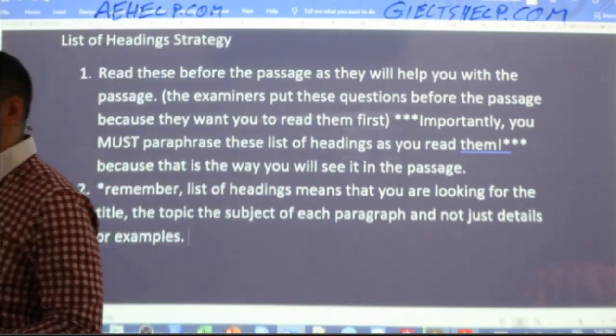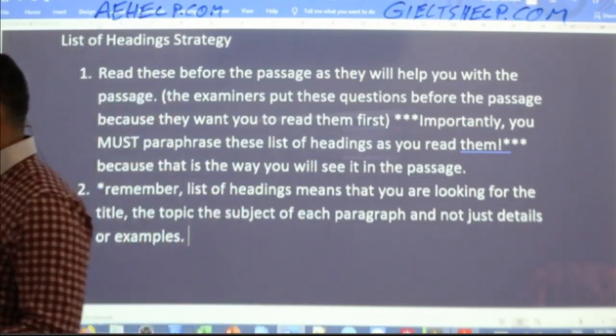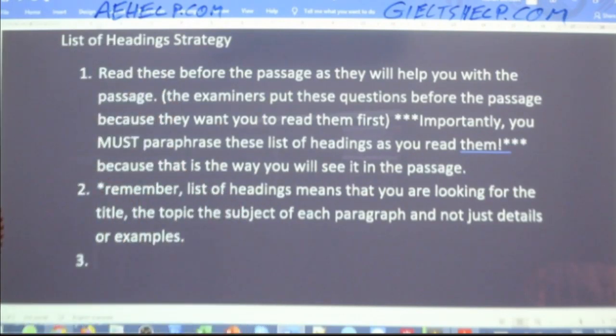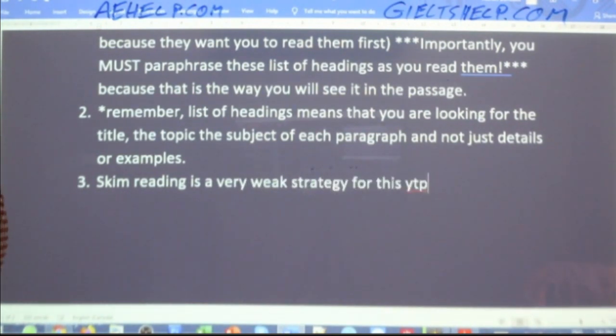So again, skimming and scanning is a very weak strategy for this type of question, okay? So skim reading is a very weak strategy for this type of question.